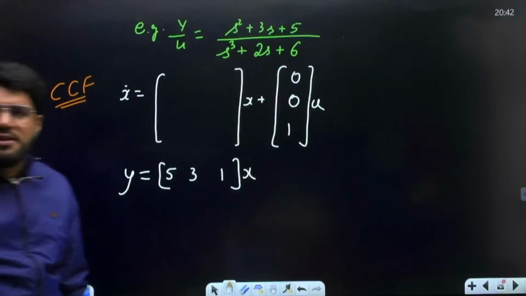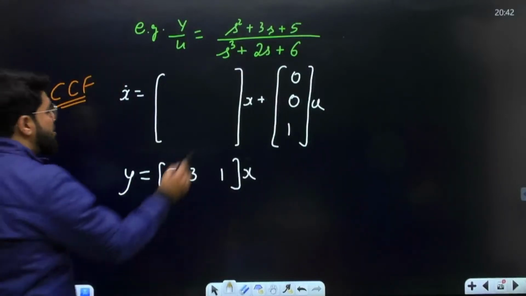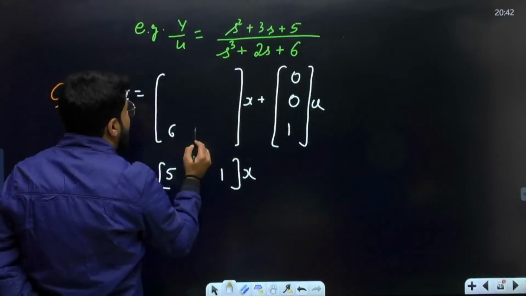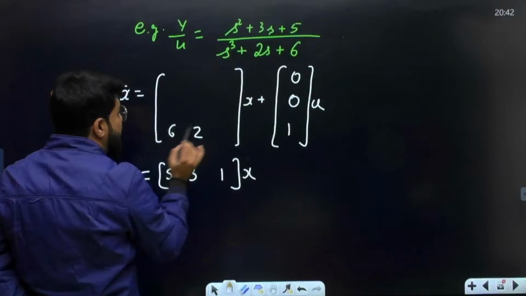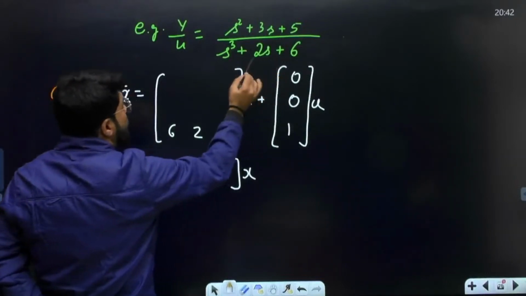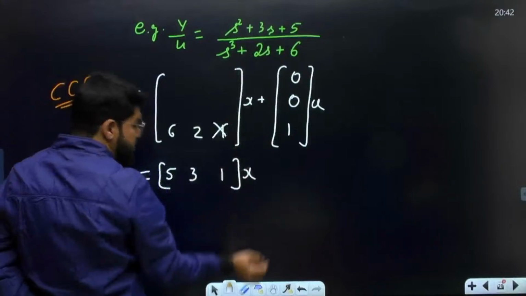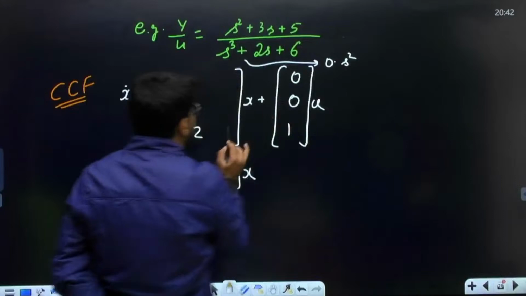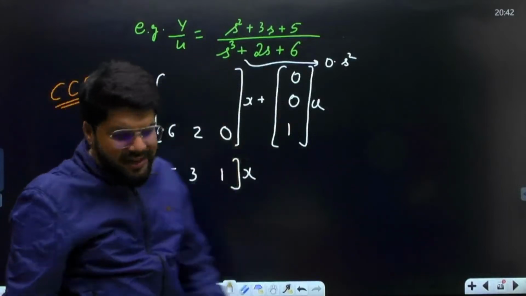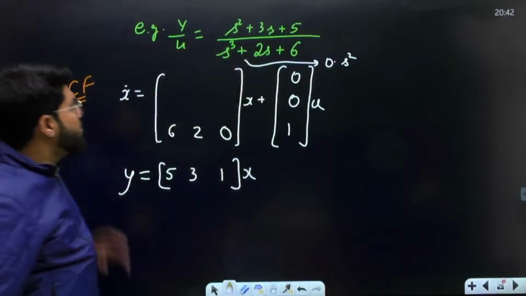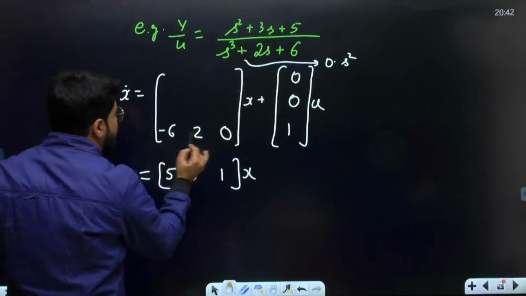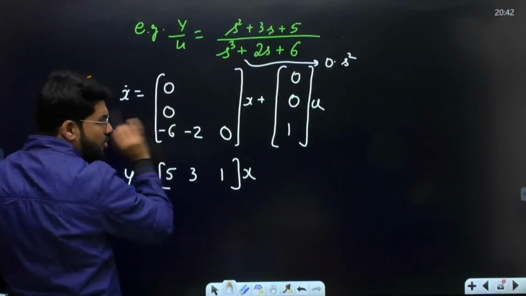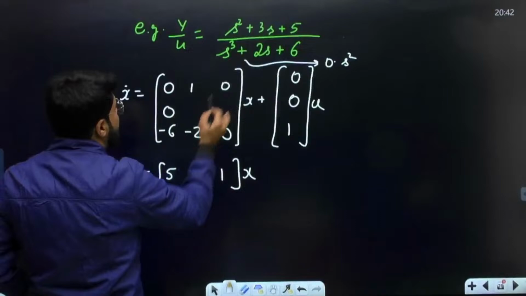Now come to the A matrix and fix the last row. How will the last row start? Again by the constant term 6, then 2, and then opposite sign, of course. S square is missing, which means you can assume 0 into s square, so the next coefficient is 0. Don't make the mistake of taking it as 1. Then opposite sign: minus 6, minus 2, minus 0, which is the same as 0. And then the rest of the first column entries are all zeros, and then the identity matrix.